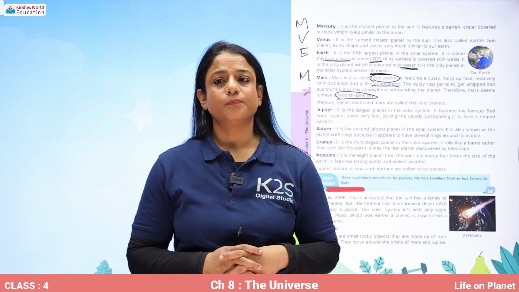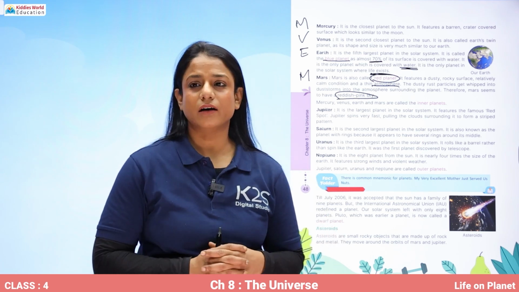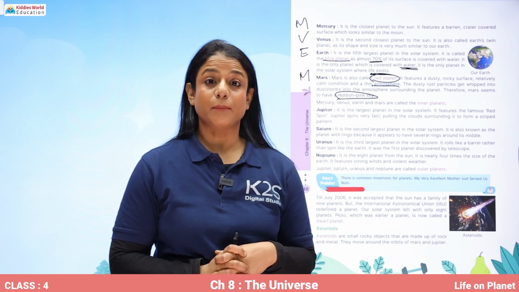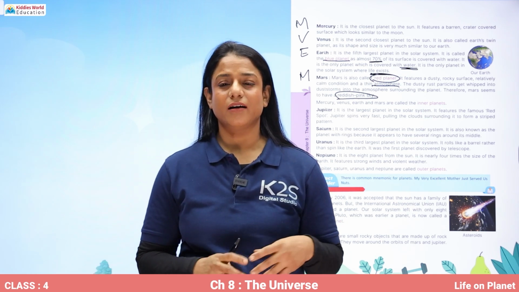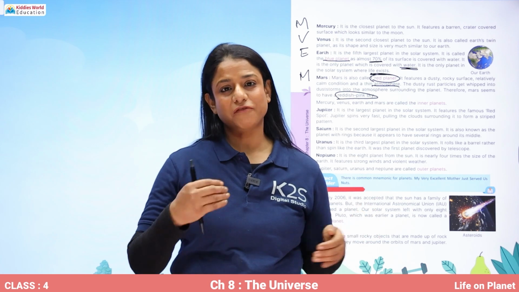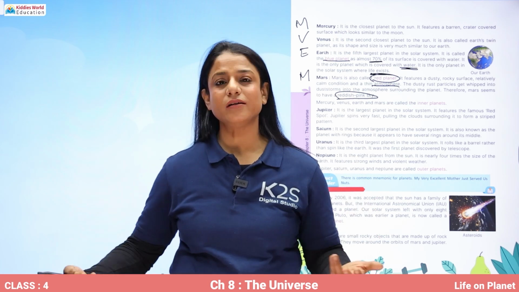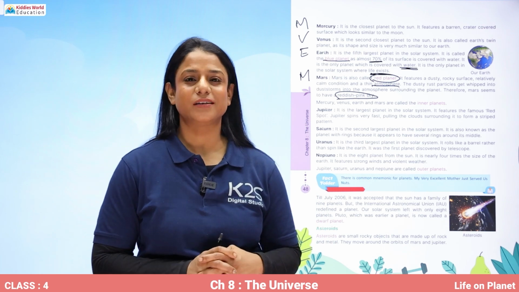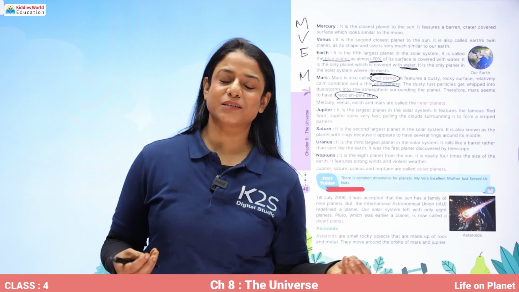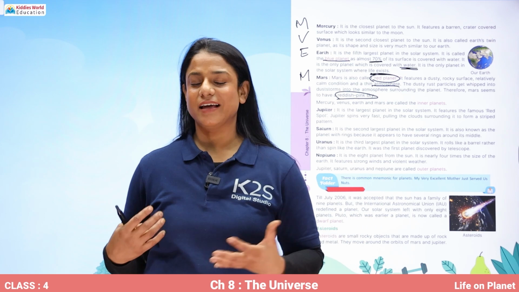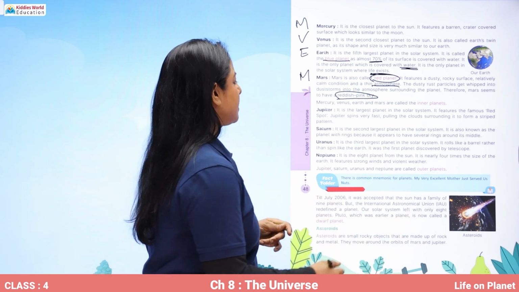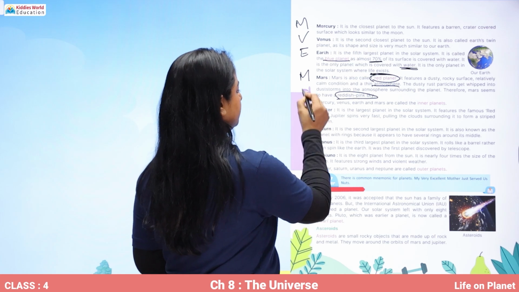And scientists and astronauts believe that in future life can be possible on Mars. So they are trying their best to find ways by which life on Mars can be possible. Now comes the next planet, Jupiter.